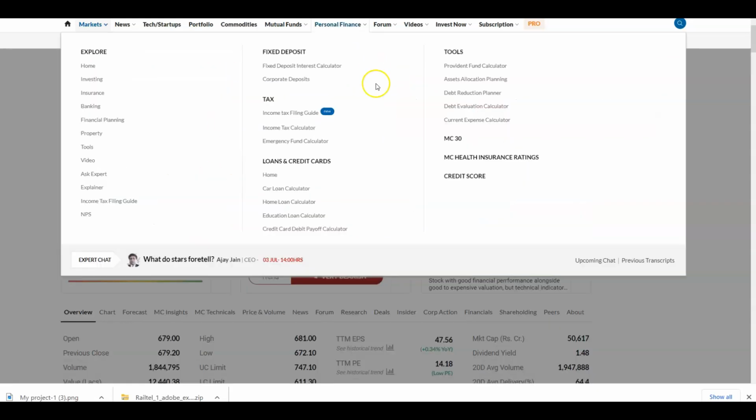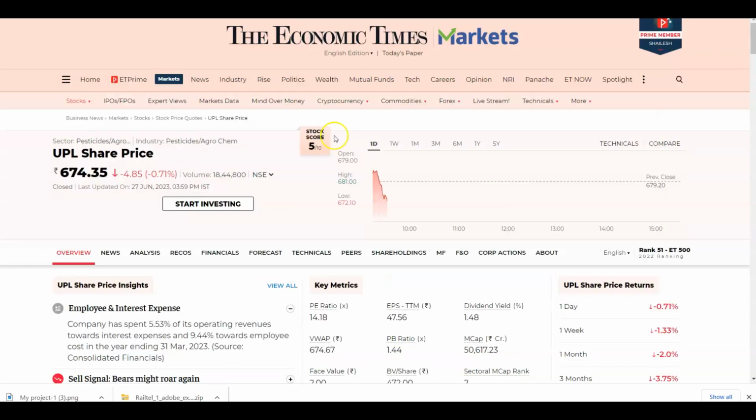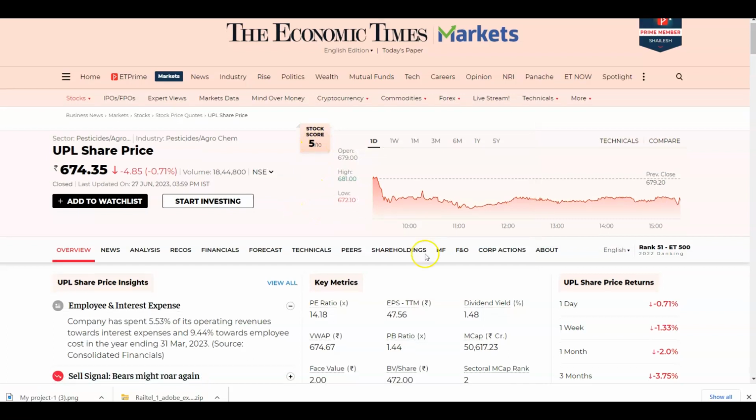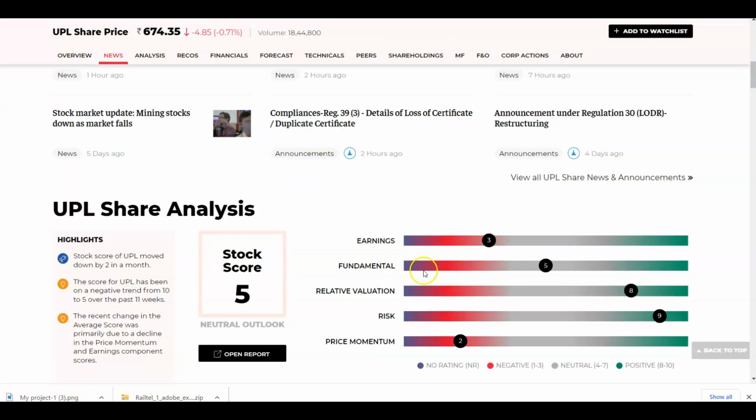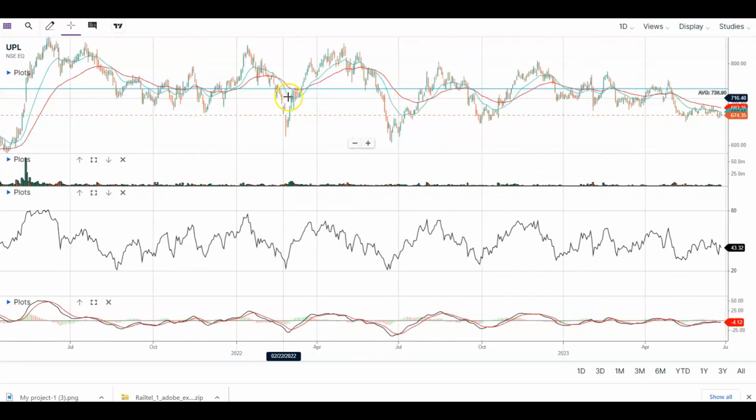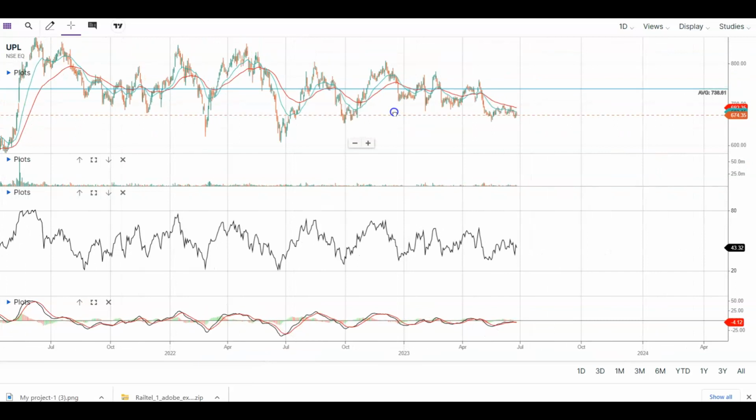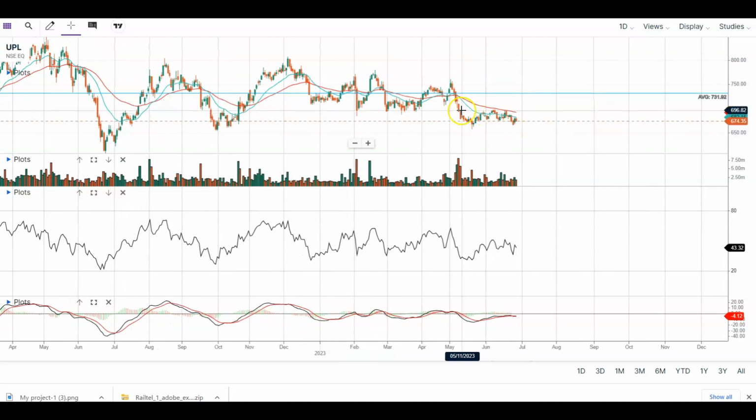Now if we look into the score for UPL, the stock score is coming out to be 5 out of 10. The earning is 3, fundamentals is 5, relative valuation is 8, risk is 9, and price momentum is 2. Now if we look into the chart for UPL, we can see that it is consolidating in this range for quite a time.